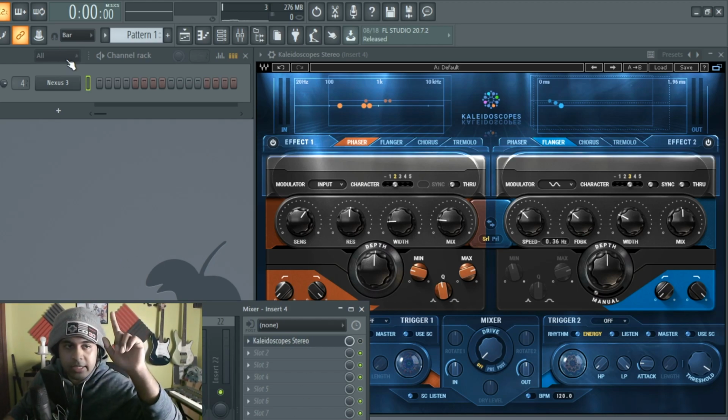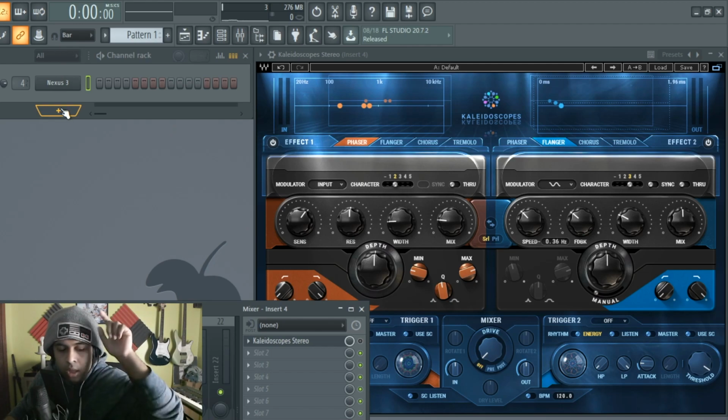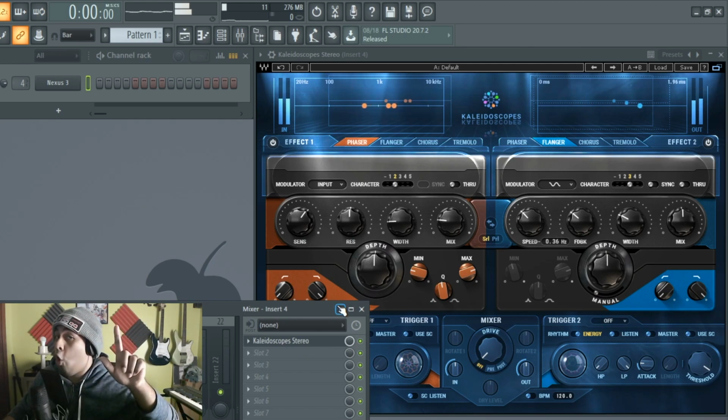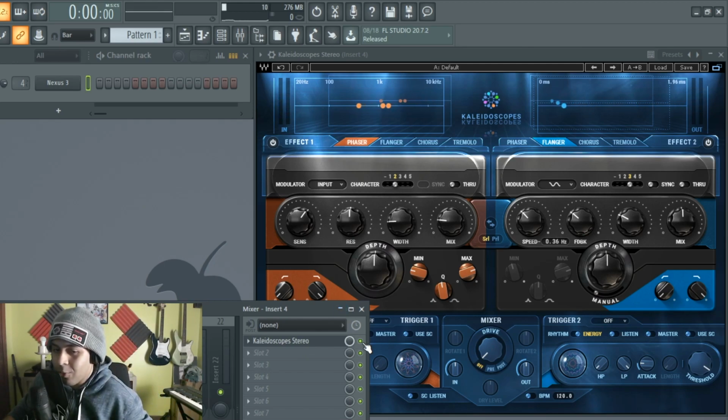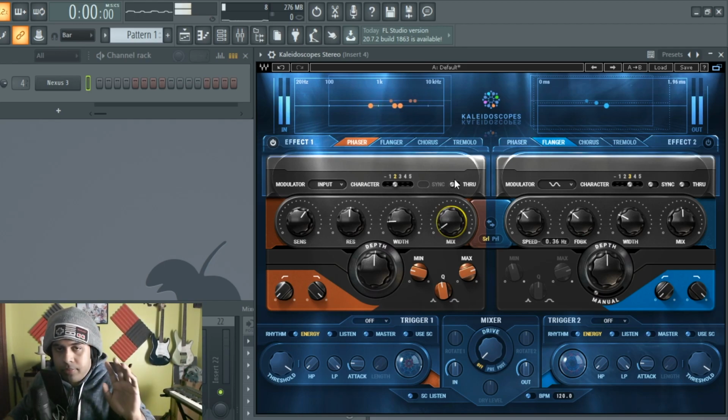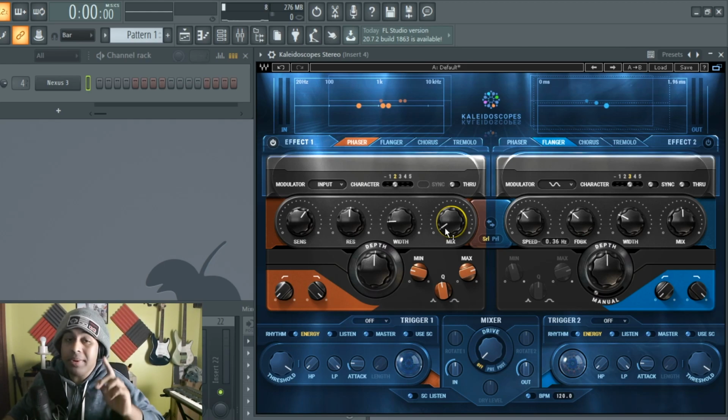So here is the dry sound we got from Nexus, and then with the effect on default. Oh, you can hear effects already. Let's turn off this side, which is effect number 2, and focus on effect number 1 so we can see what the heck is going on. That rhymes. There's the dry signal because we took the mix all the way down. In this case, we want it all the way up so we can hear the effect in motion.